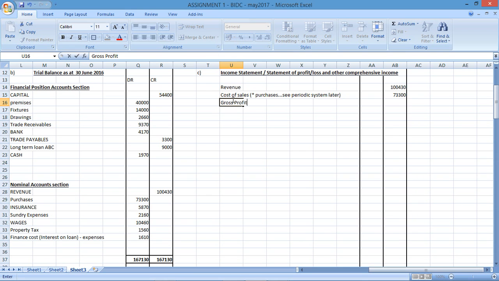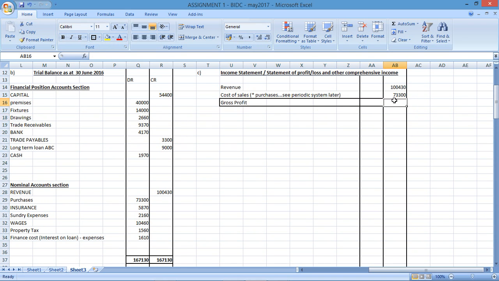And then I'm going to show a gross profit line item here. Gross profit is achieved by taking the difference between your revenue and your cost of sales. Right, remember in accounting we show negatives in brackets. So I would show that as a bracket negative, just showing it in red as a negative, and to get the gross profit, it's the revenue minus the cost of sales. Right, then you'll have other income and other expenses. You can have more detailed disclosure, so you could group certain income and expenses together, and you could call it like finance costs and admin and other expenditure and so on. I'm just going to keep it simple and just put a heading other income.